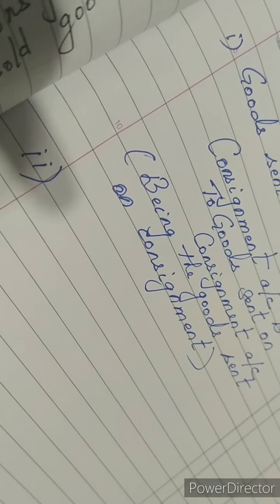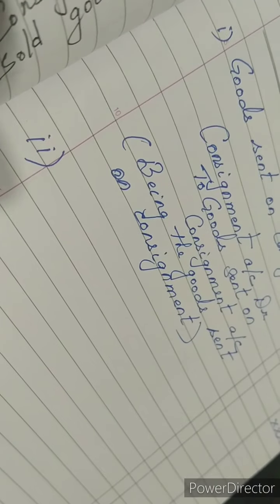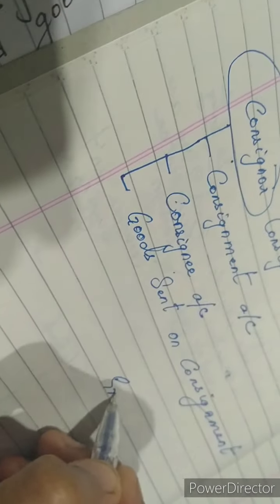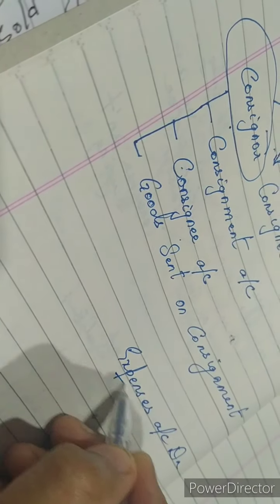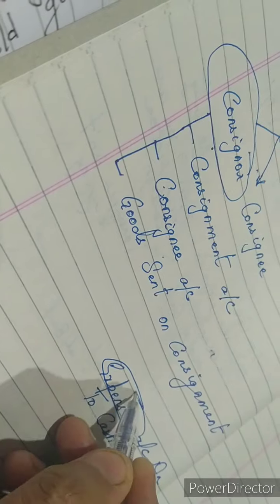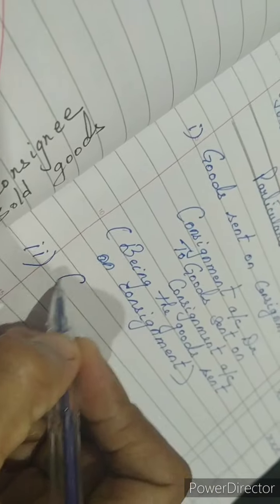So that was our first entry. The second entry will be, as per the cycle, the expenses which are borne by the consignor. So whenever there are expenses, how do we write? Expenses account debited to cash or bank account. Yes? But here, what expenses do we have? Expenses on consignment. That is why the journal entry will come as consignment account debited to cash or bank. So, this is how your journal entry will be: